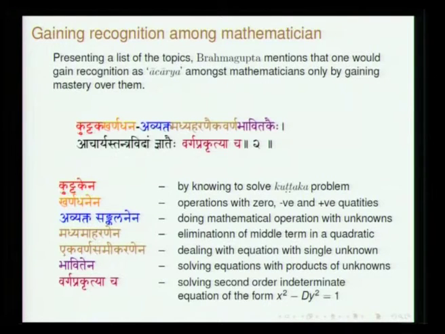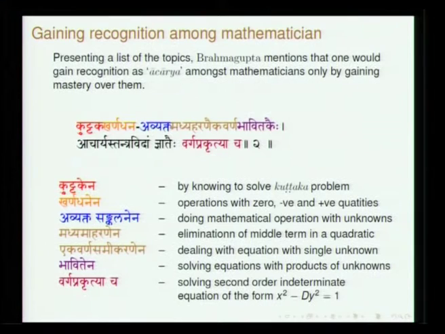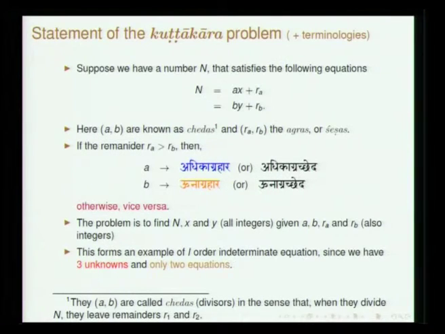Avyakta Sankalana. So, Madhyamaharana is basically an equation, quadratic equation, and how do we find it. Madhyama is the middle term. So, the coefficient of x and x, both are referred to as Madhyama. That depends on the context, and we have to figure out the meaning. Ekavarna Samikarana, Bhavita and Varga Prakriti, these are the various topics discussed in this chapter called Kuttakara.